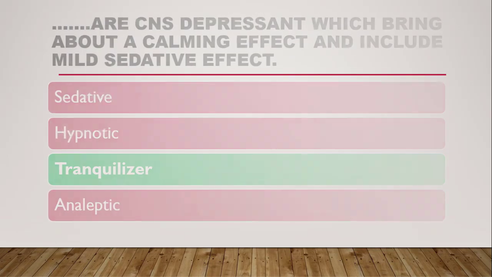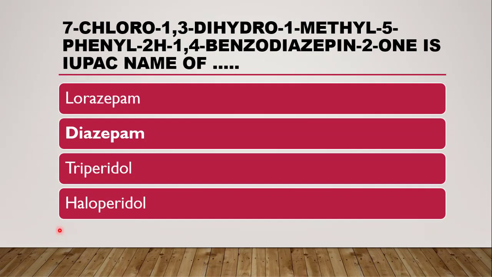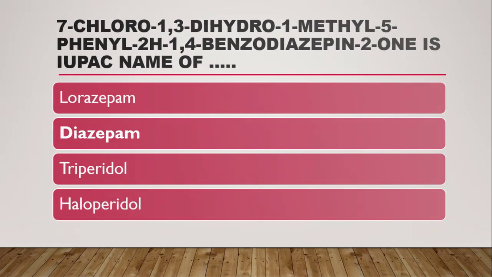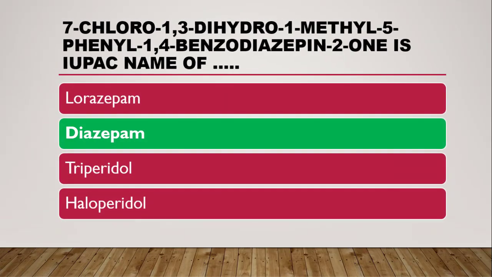Next question is, 7-chloro-1,3-dihydro-1-methyl-5-phenyl-2H-1,4-benzodiazepin-2-one is the IUPAC name of which drug? The correct answer is diazepam. For the diazepam IUPAC nomenclature explanation, you can see the video or refer to the link given in the description box. That video of diazepam contains the detailed nomenclature of diazepam, or you can call it the detailed nomenclature of benzodiazepine. And diazepam belongs to the class benzodiazepine.